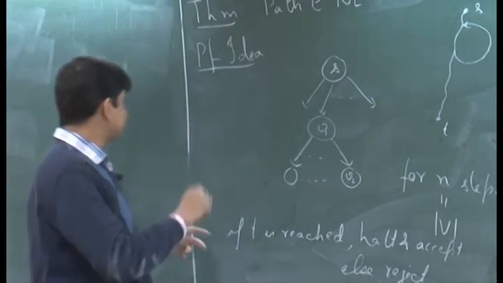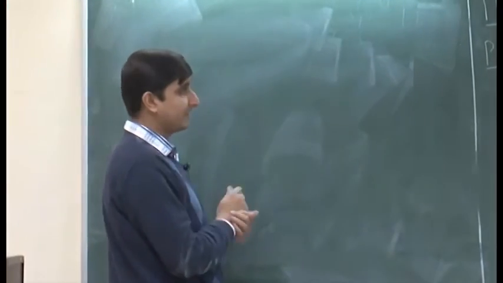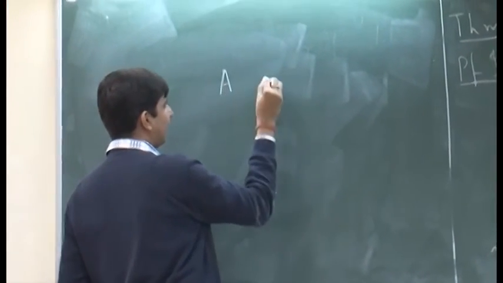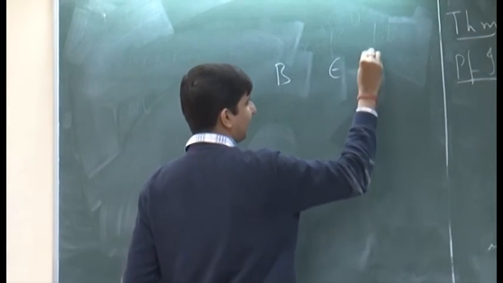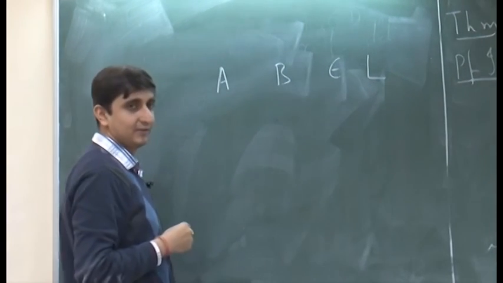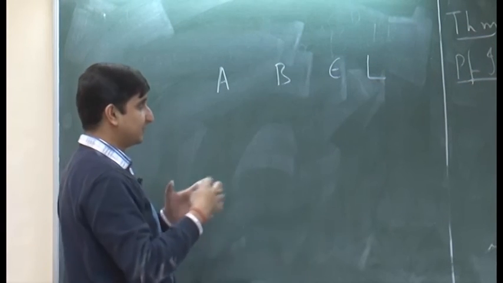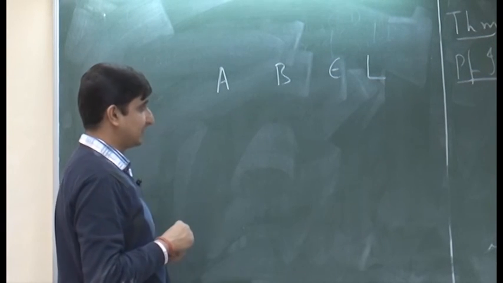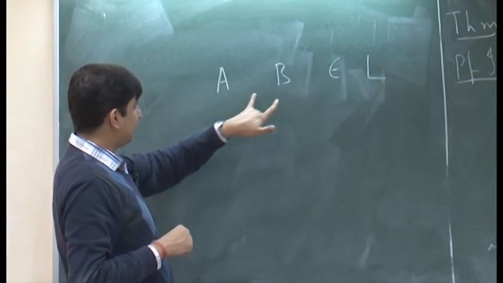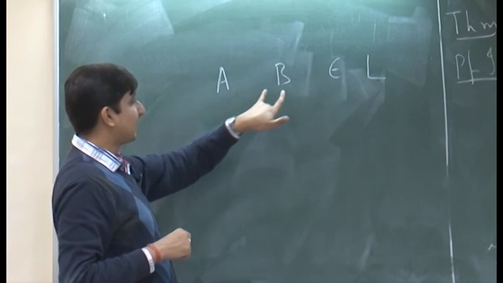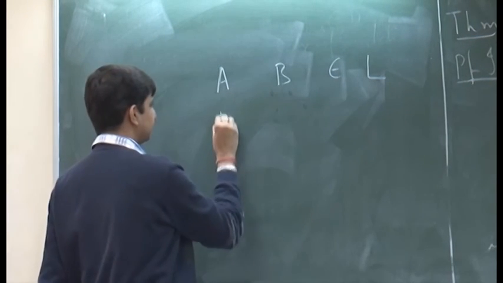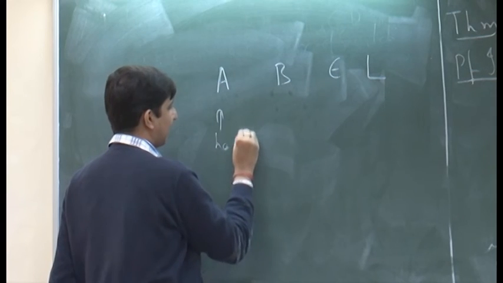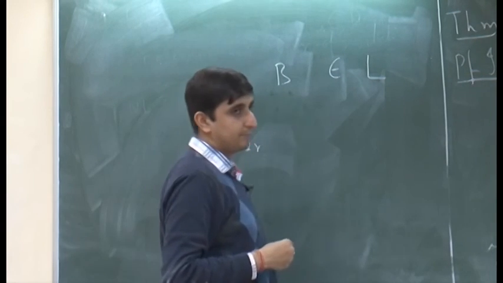Suppose now we take two languages, a language A and a language B, both belonging to, let us say, the class L. So, they are languages which are quite small, and suppose that A is much harder than B. So, A is provably harder than B, much harder to compute.